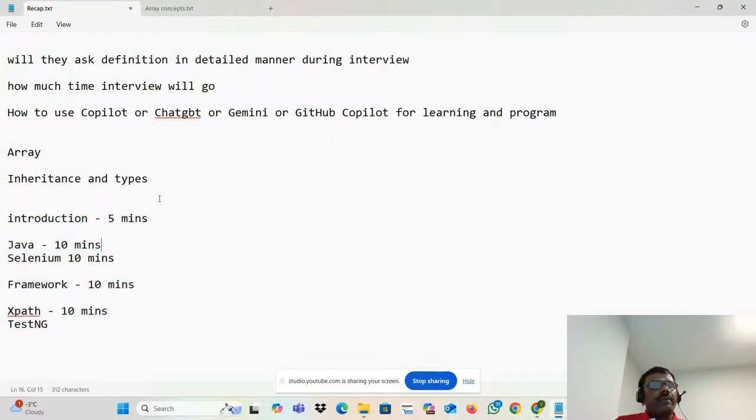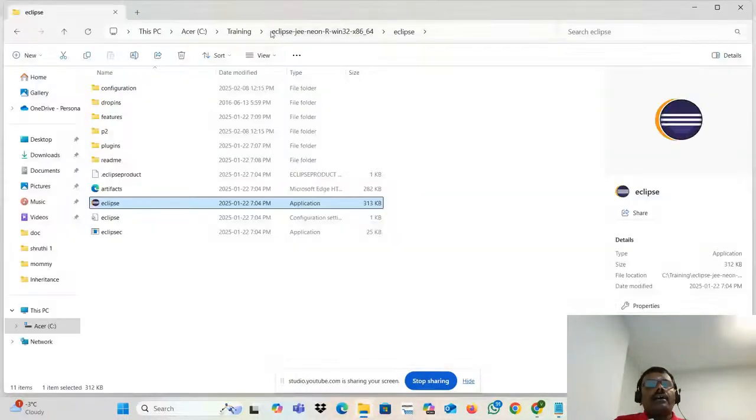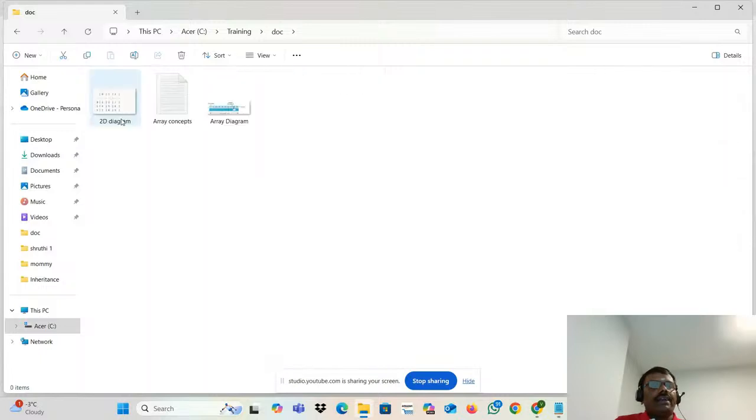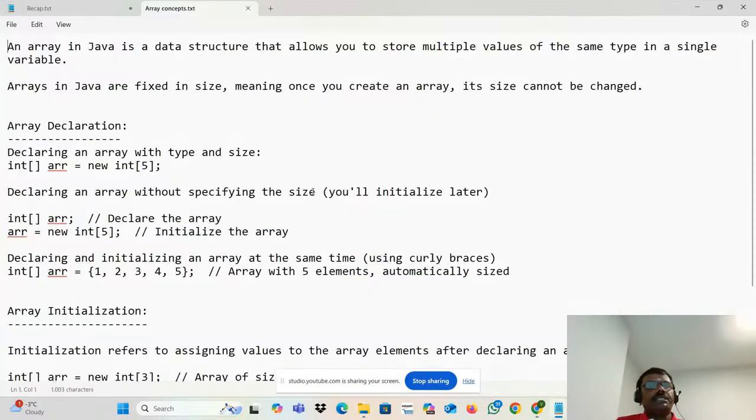Okay. Now, we are going to talk about array. What do you mean by array? This is a very, very important topic. People will always think about what do you mean by array. In a very, very simple manner, first, we'll go with layman level language, then we'll go with the array concept. What do you mean by array?